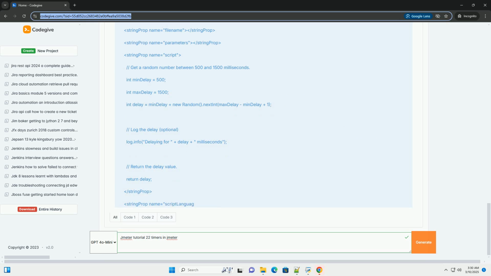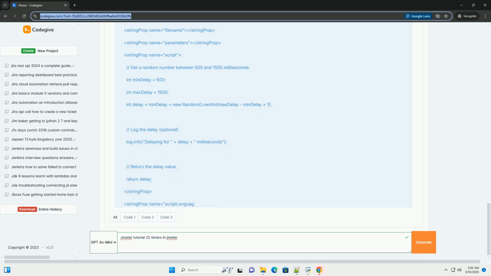A timer placed under a controller, example a transaction controller or a loop controller, only applies to the samplers within that controller. Order of execution: timers are processed before the associated sampler is executed. JMeter evaluates the timer's delay before sending the request to the server.